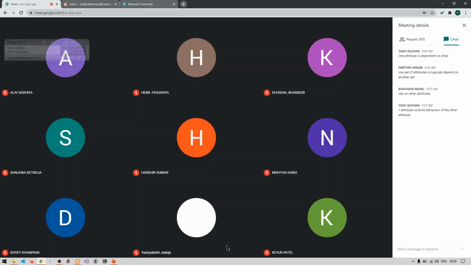See, one set of attributes is dependent on other set of attributes means that the set of attributes on which some other attributes are dependent can determine, identify or recognize the other set of attributes.